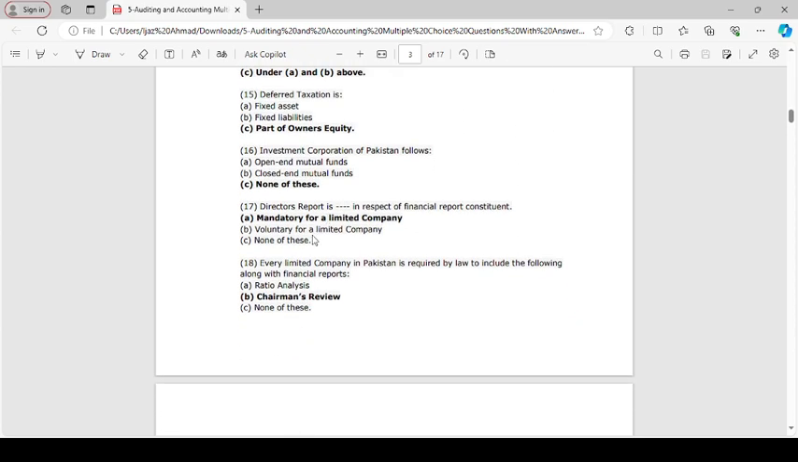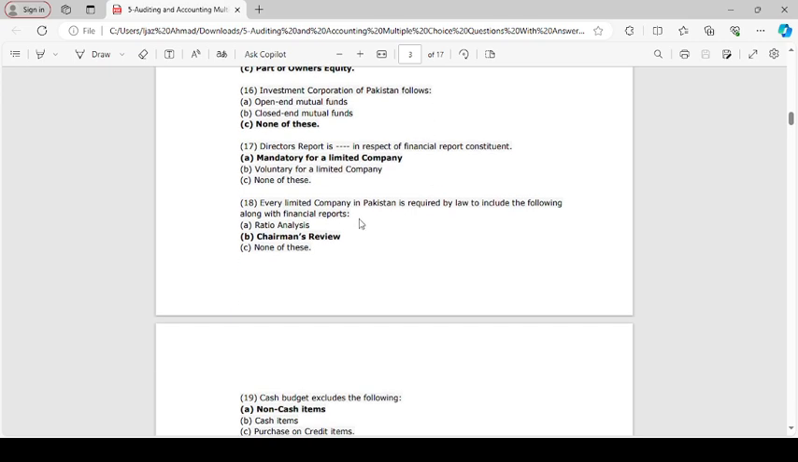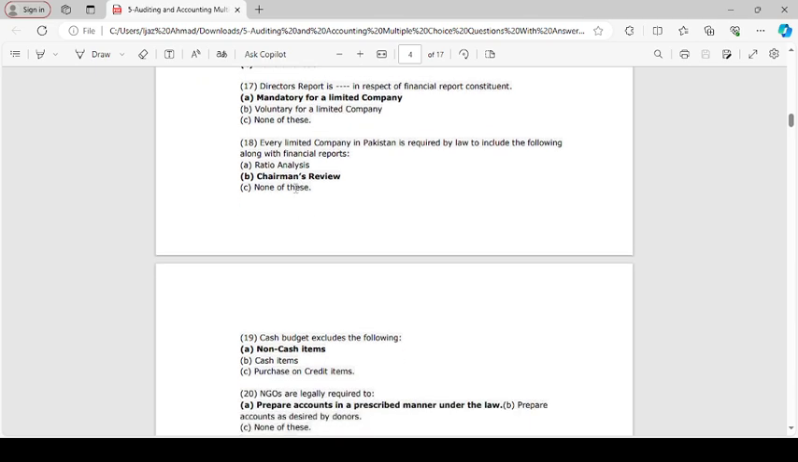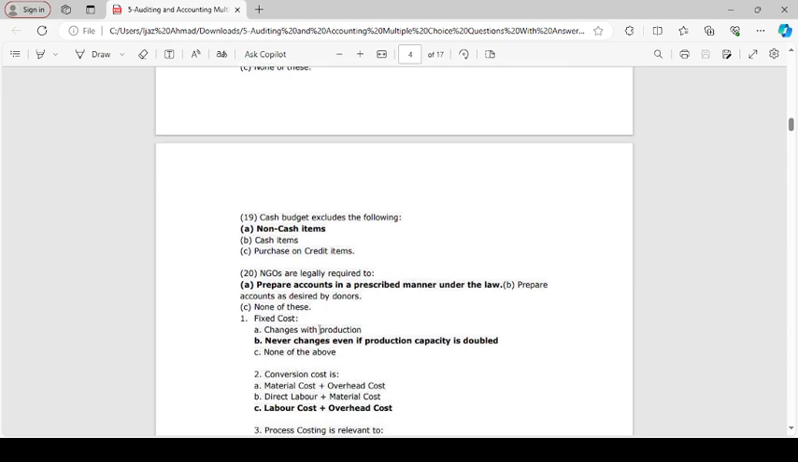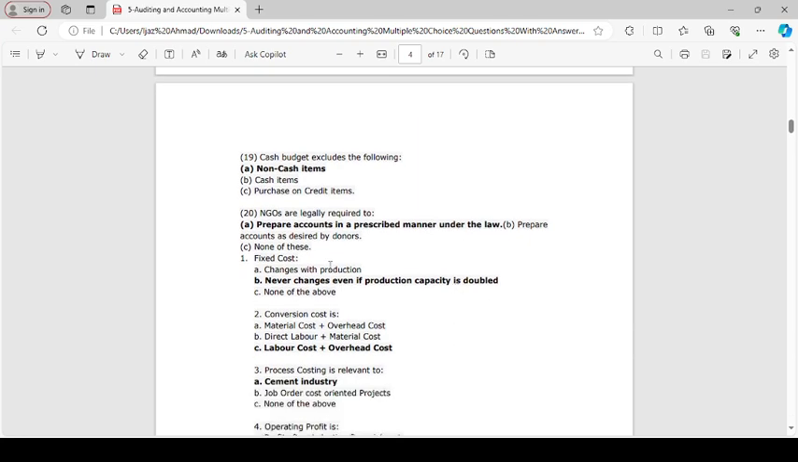Director report is mandatory for a limited company in respect of financial report. Every limited company in Pakistan is required by the law to include the following along with financial reports: Chairman review. Cash budget excludes non-cash item. NGOs are legally required to prepare accounts in prescribed manner under the law.